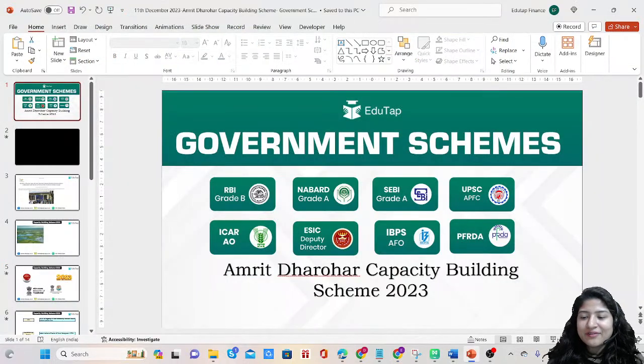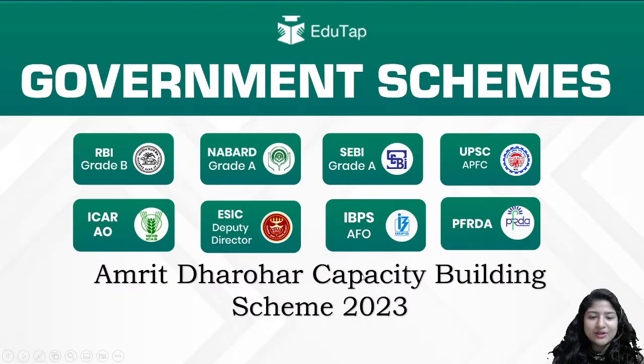So the scheme that we are covering today has been recently launched, just on 8th of December 2023, and the name of it is Amrit Dharohar Capacity Building Scheme 2023. Basically, a particular component under this scheme has been launched. However, Amrit Dharohar was launched way back. It was mentioned in your budget.